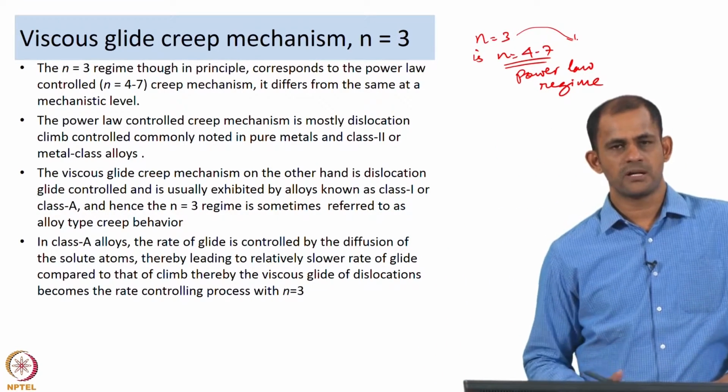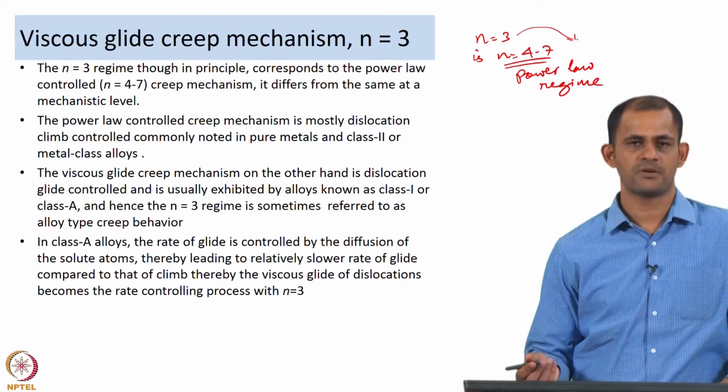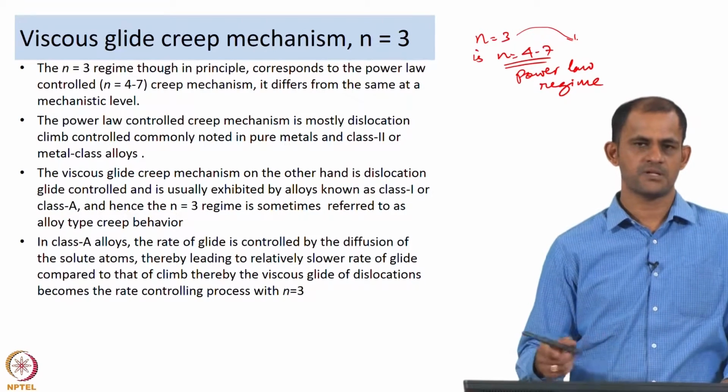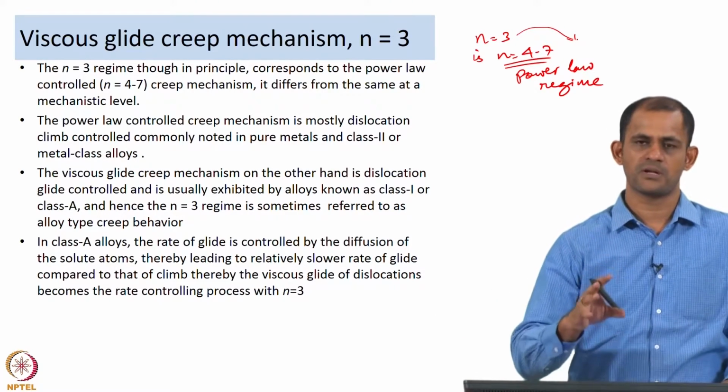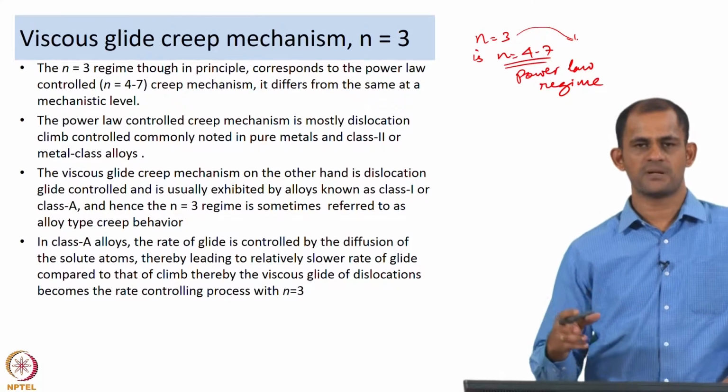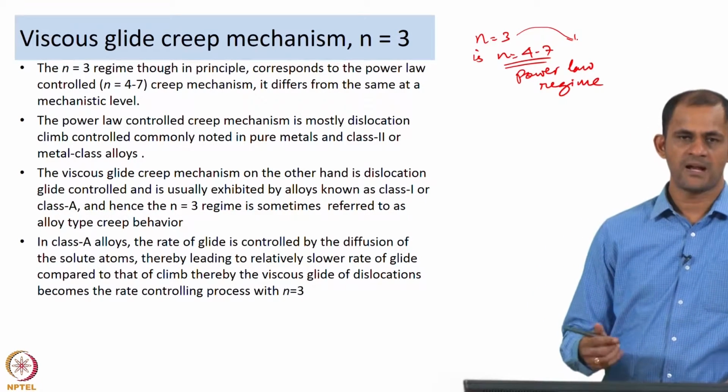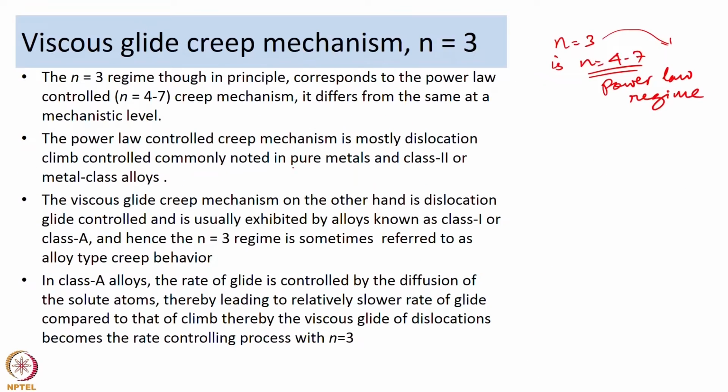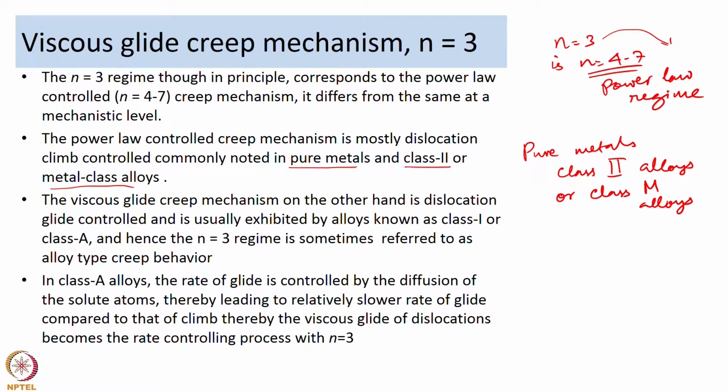The viscous glide creep regime is very different than the power law creep regime. Now, the power law controlled creep mechanism is mostly dislocation climb controlled. So, this is something that we will learn, like I mentioned, in the coming portions. We are going to talk about power law creep in detail. It is noted in pure metals, or class 2 or class M alloys. So, you can observe power law creep in pure metals, or in some alloys which are known as class 2 alloys or class M alloys.